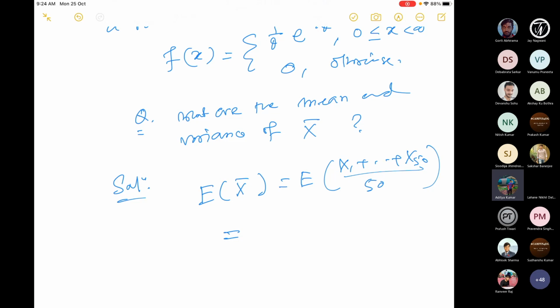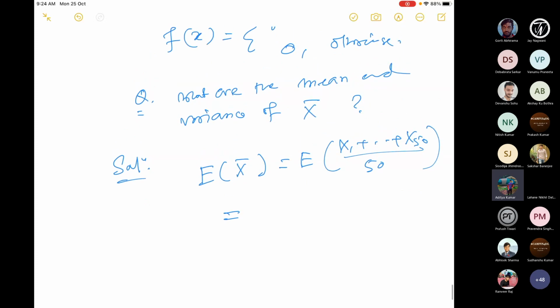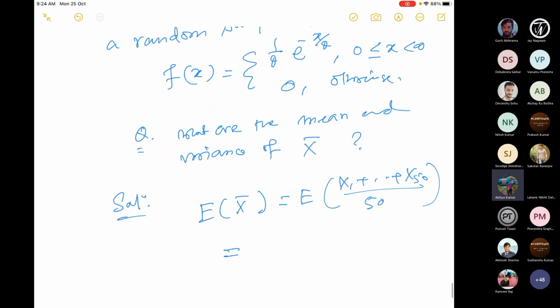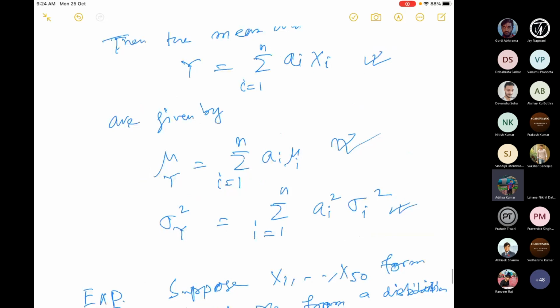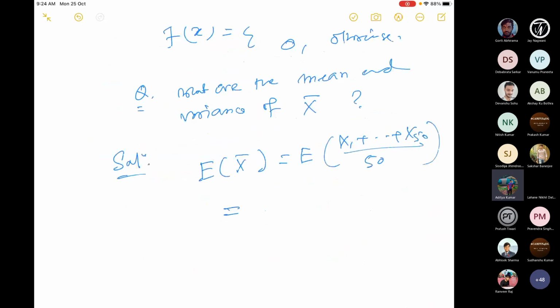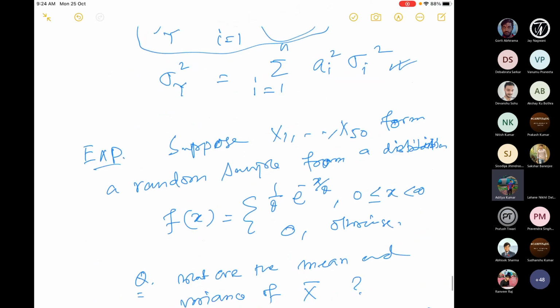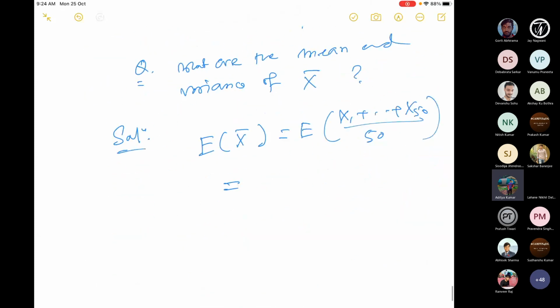If they are independent, this is the formula. This is also a linear sum, and here the ai is nothing but 1 by 50. So this will be the sum over 1 by 50 mu i, and the mu i's are all mu here because they are identically distributed.